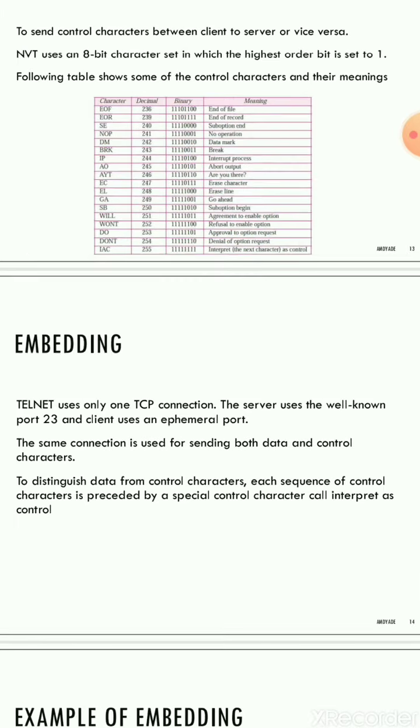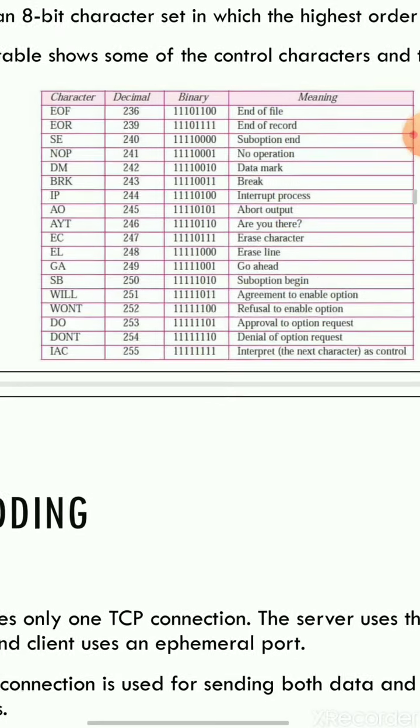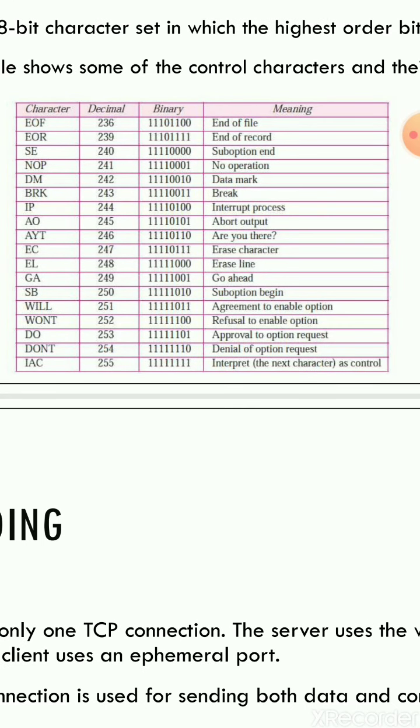So let's zoom in a little bit and look at the different types of control characters. I have listed a lot, and I will read some of them for you. The most used are end of file, end of record, sub options, no operation, data mark, break, and interrupt process. We are using interrupt process the most. We are using IAC, interpret as control. That is the next character to be transferred with the information.